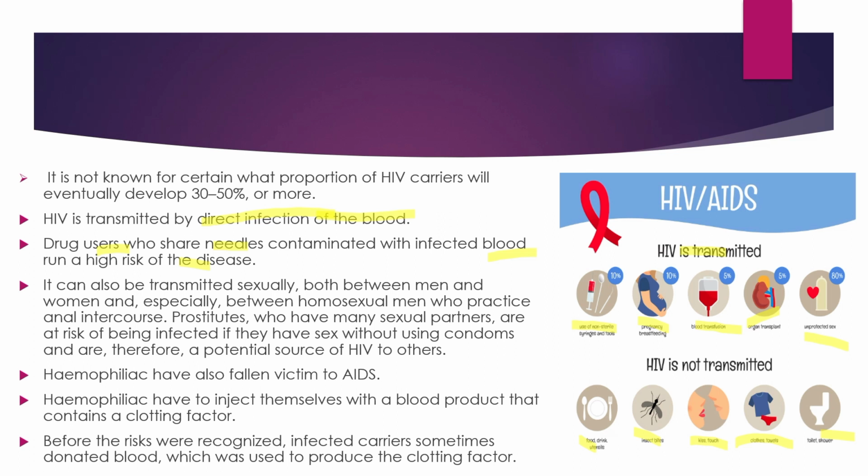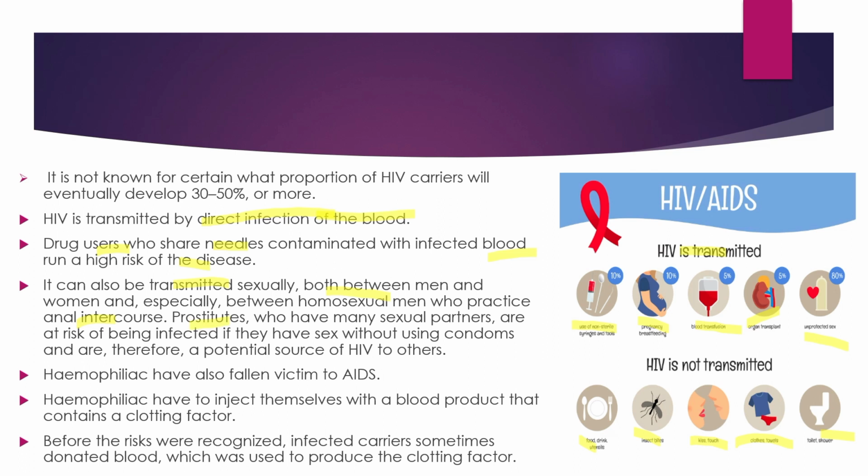It can also be transmitted sexually, both between men and women, especially between homosexual men who practice anal intercourse. You might be surprised why, but the epithelium of the anus is very thin, so it can be disrupted easily and the virus can transmit from one person to another with the help of body fluids, semen, etc.